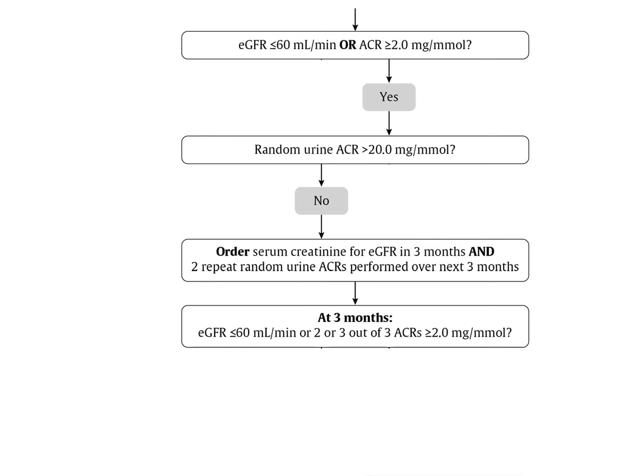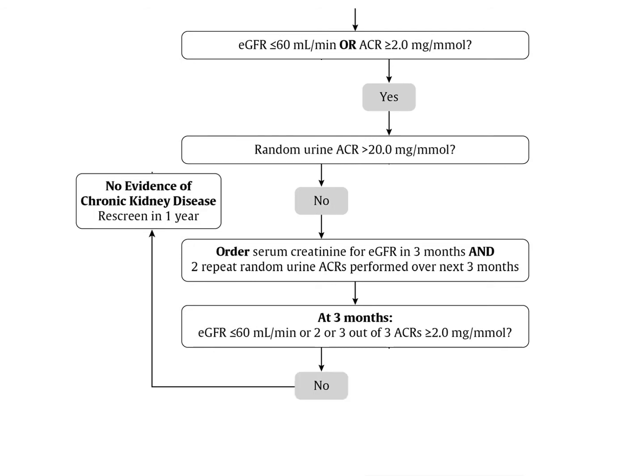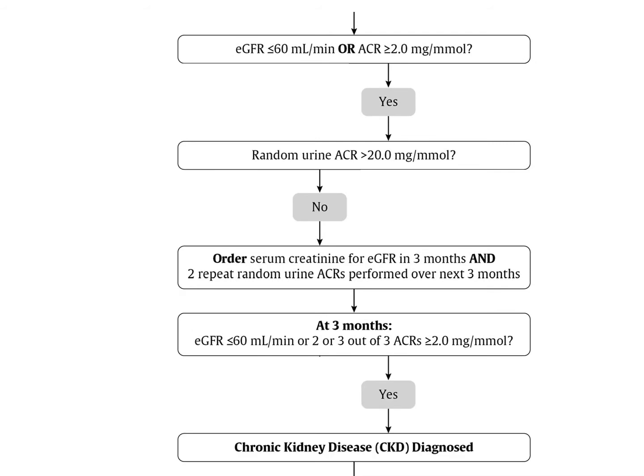Then at 3 months, the question is whether the eGFR is repeated at less than or equal to 60 and whether or not 2 out of 3 of the ACRs is still greater than 2. If that is not the case, then there is no evidence of chronic kidney disease and rescreening can occur in 1 year. However, if it is the case, then chronic kidney disease has been diagnosed.